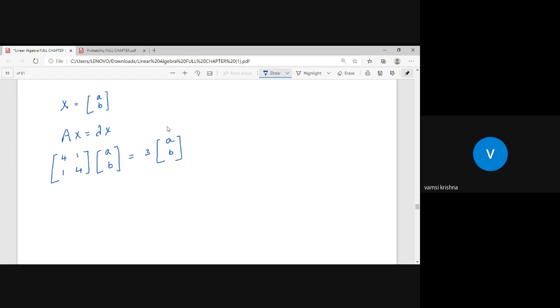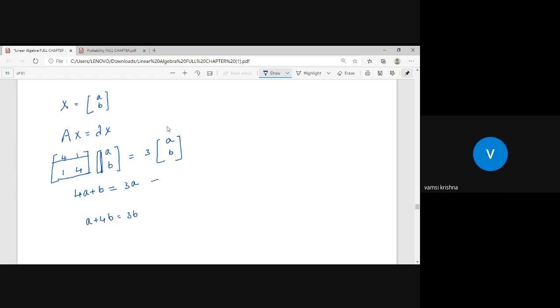Now let us take the equation. First row into first column: 4a plus 1b is equal to the first element, which is 3 into a, 3a. Second row into first column is 1a plus 4b, that is equal to 3b.